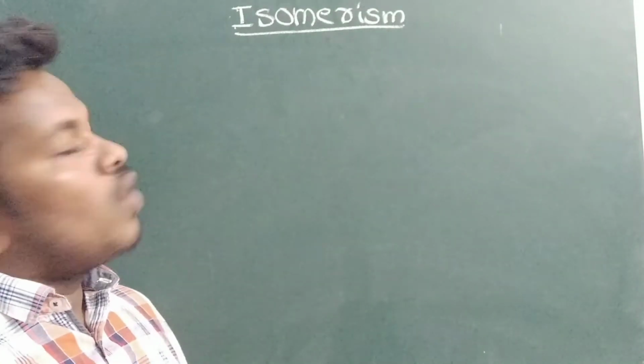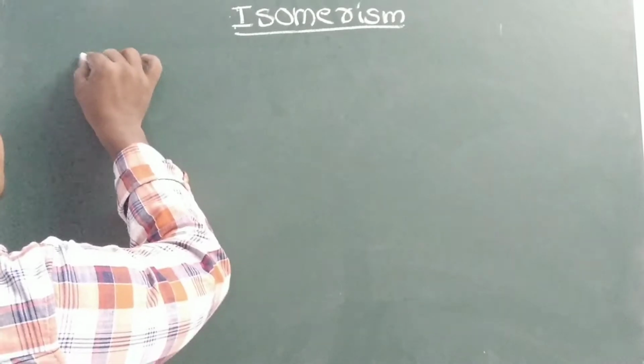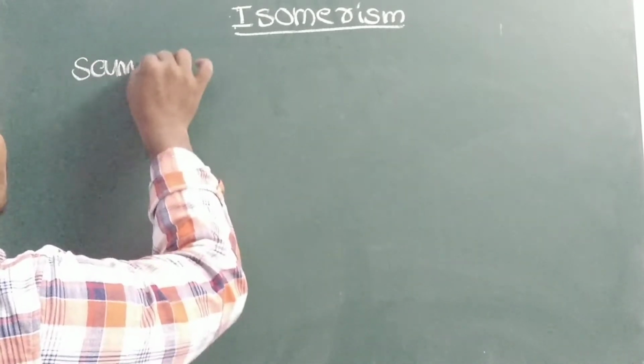First of all, what is meant by iso? Iso in the sense similar. You can see the definition: isomerism means same molecular formula.